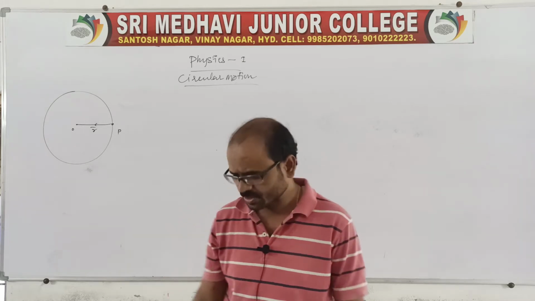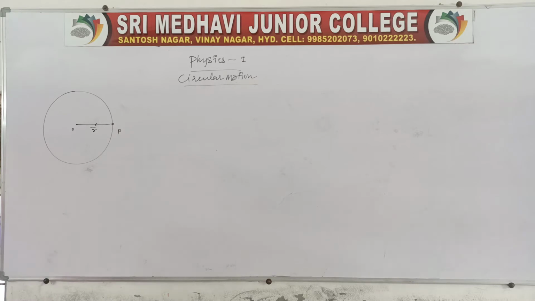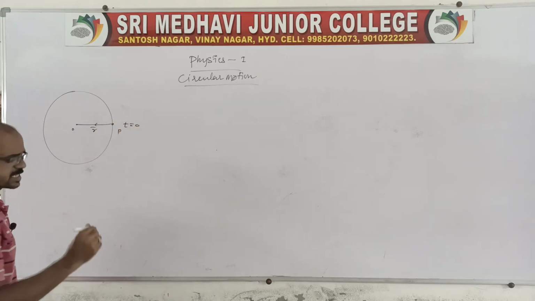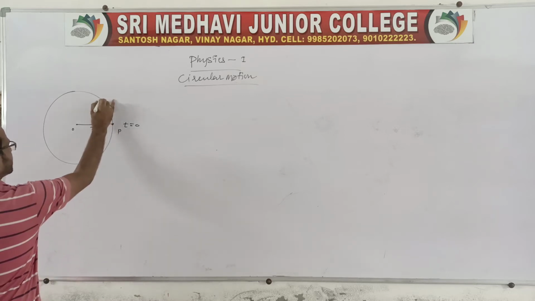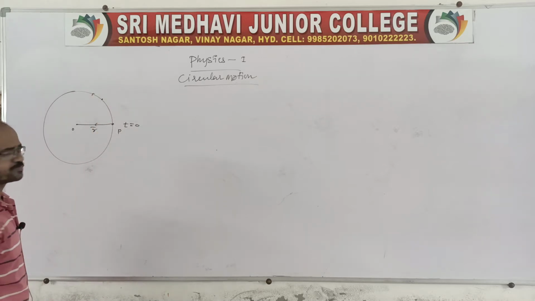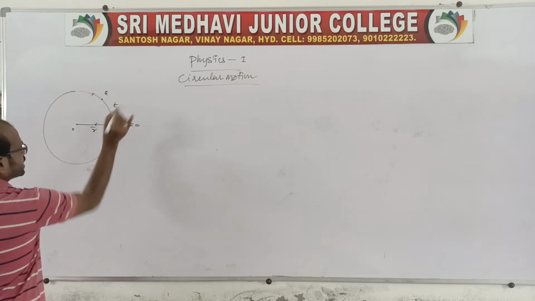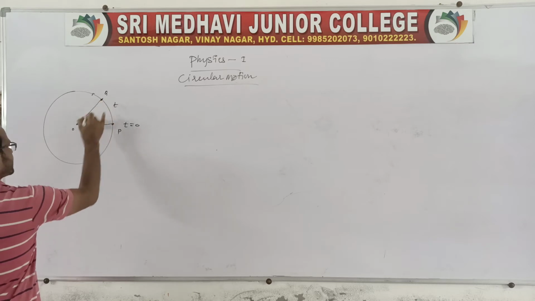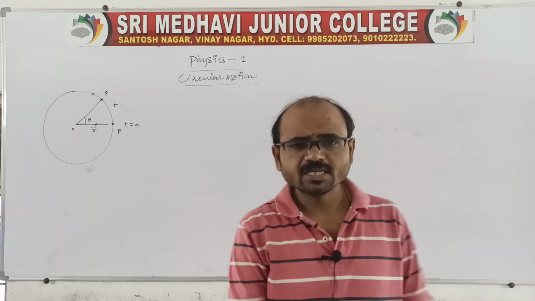Coming to the next one. Suppose the particle is initially at position P at time t equal to 0. The particle starts from P, and after a time t, revolving in an anti-clockwise direction, it reaches some other position Q. Therefore the radius vector makes an angle theta with the initial radius vector.